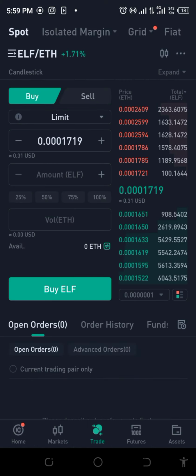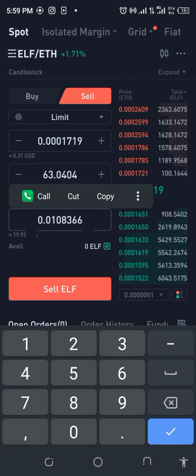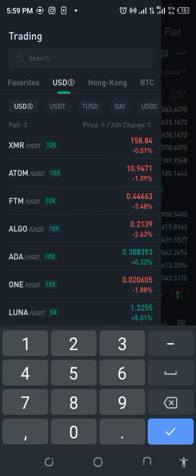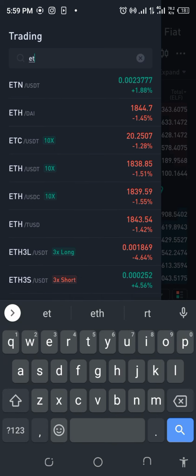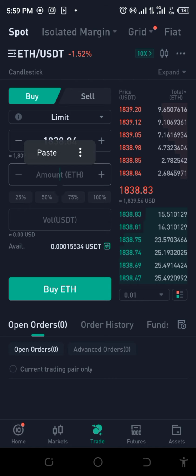Let's just cut that out and see how we'll have to change this ELF to ETH. Okay, and then we'll sell that to ETH. So let's put that in here. Okay, so this is what we get. Just cut that out again and then go sell ETH to USDT. ETH to USDT. Okay, let's just do this. Let's put that in there and see.